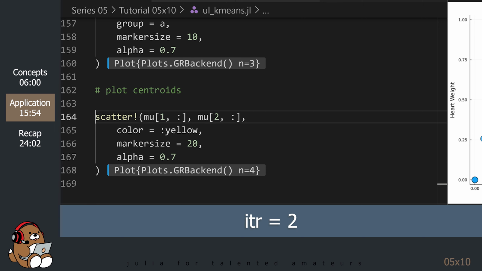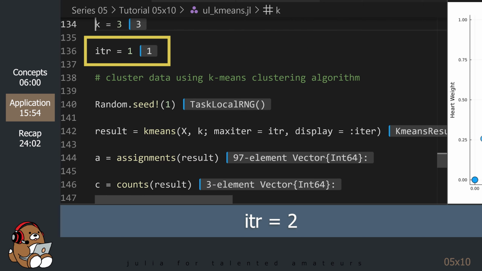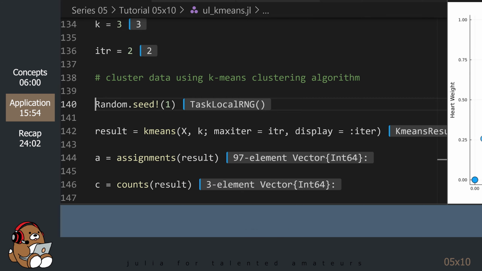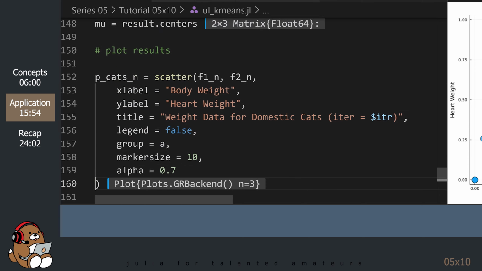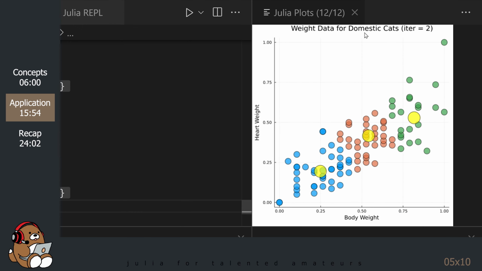Go back up to line 136, or whatever line it is in your editor, and change the value of the ITR variable from 1 to 2, and then rerun all of that code. I'm going to delete the plot without the centroid, and then flip back and forth between the two plots so you can see the differences. So there were a few changes to the cluster assignments, but there were some major changes to the centroid locations.